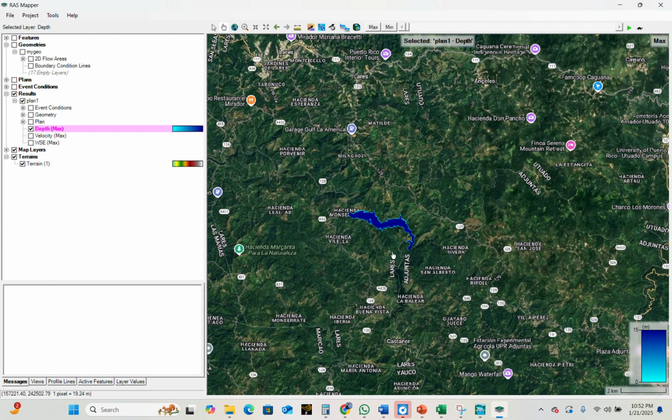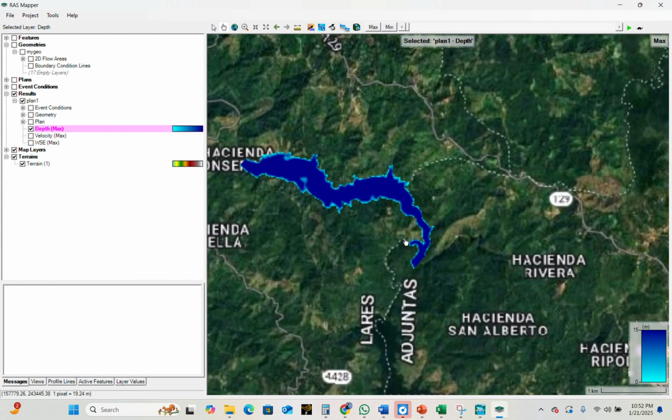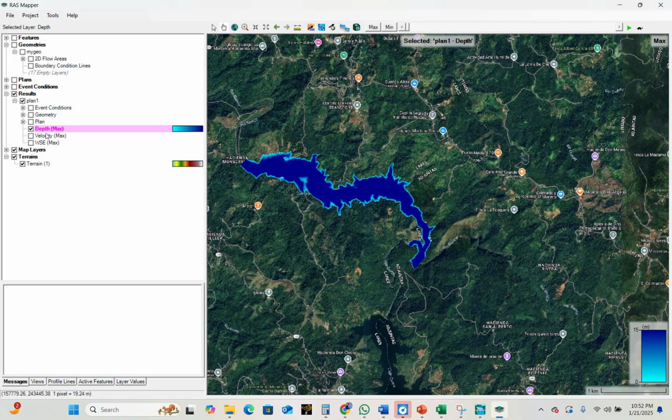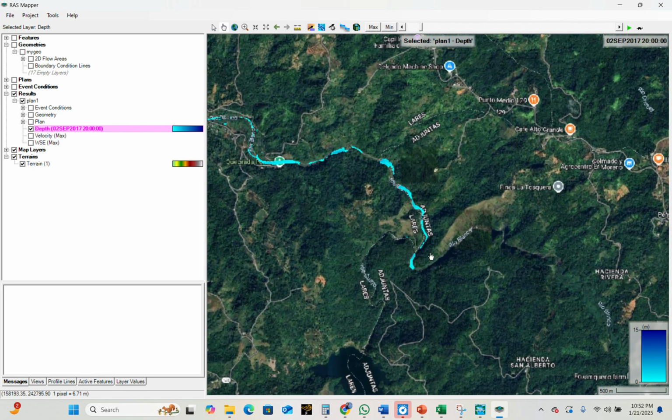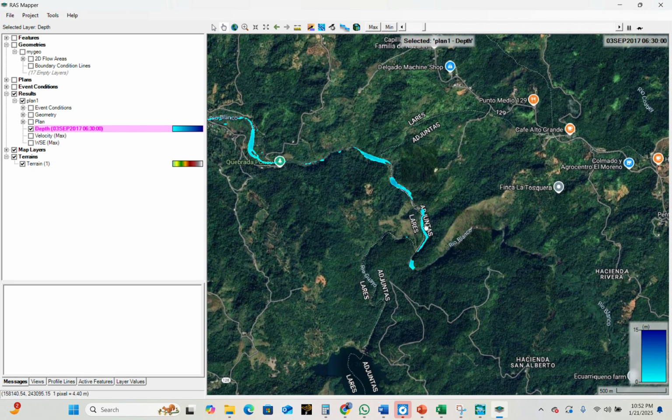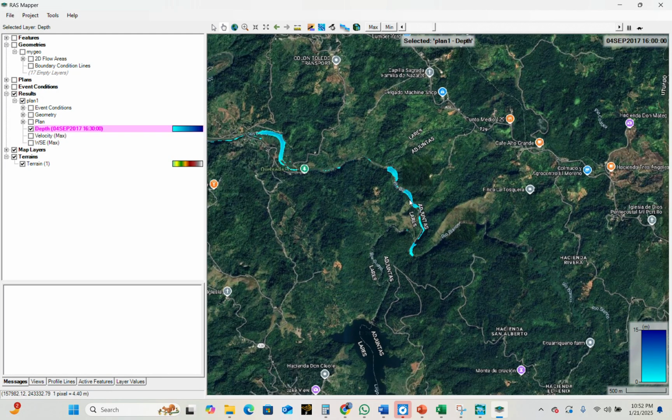Here it shows the maximum flood, but if I want to see how the depth changed during the time, I can click on it, and then click on the screen image, and we can see how during the time the water, the elevation and the depth are changing.